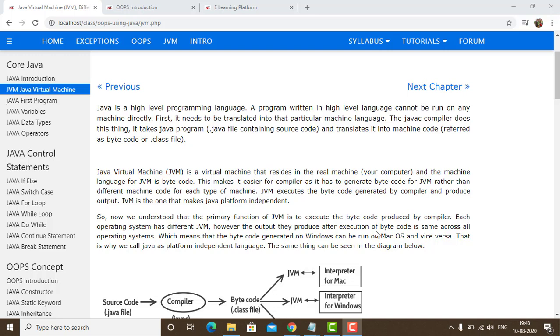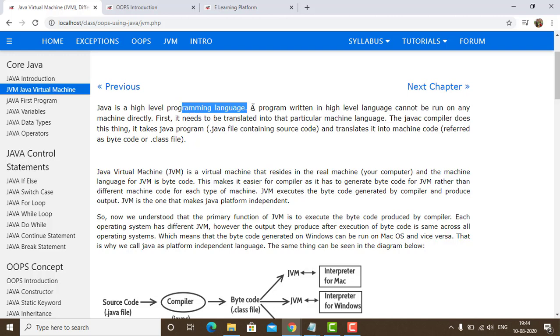In our previous tutorial, we have seen a brief introduction about Java. Proceeding further, we would like to work on Java Virtual Machine. As we know that Java is a high-level programming language, a program written in a high-level language cannot be run on any machine directly.